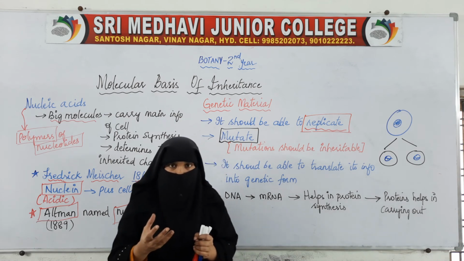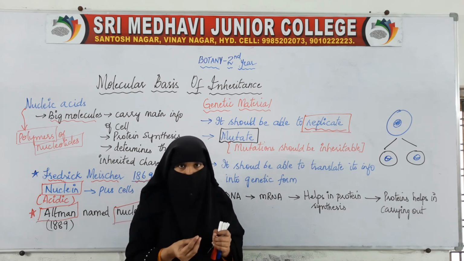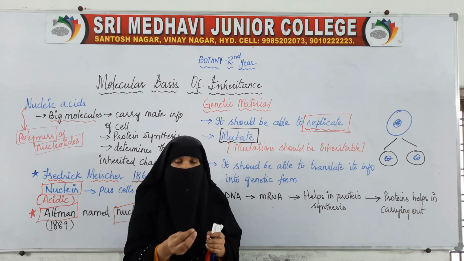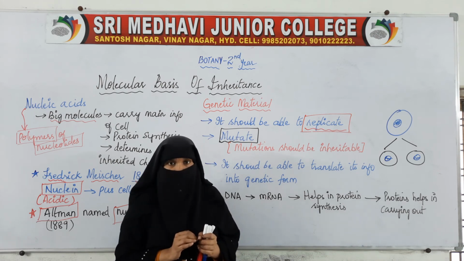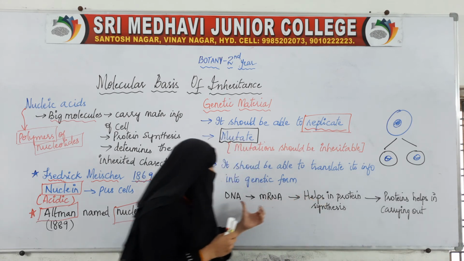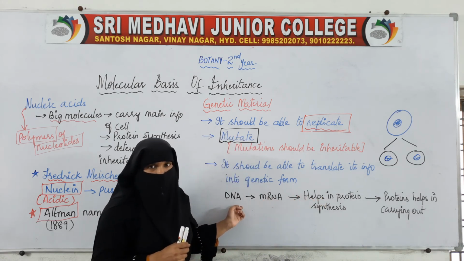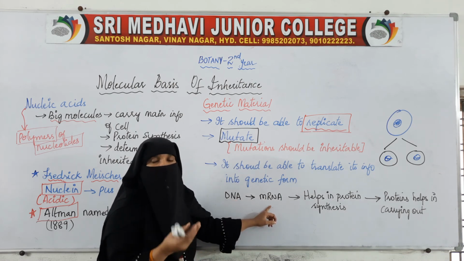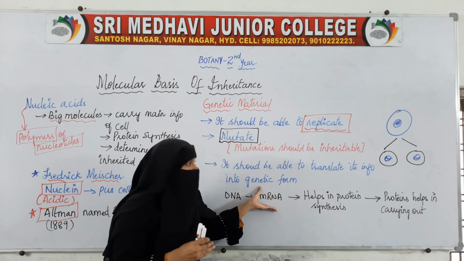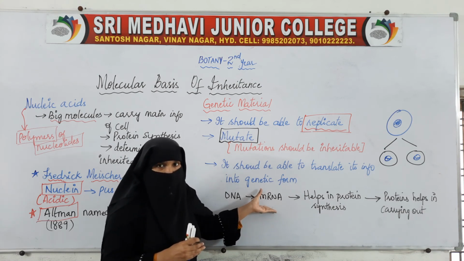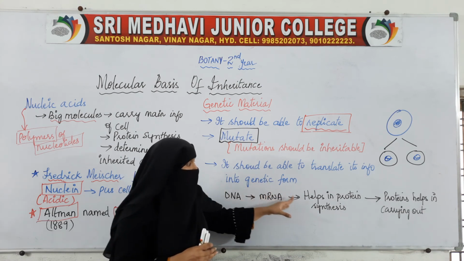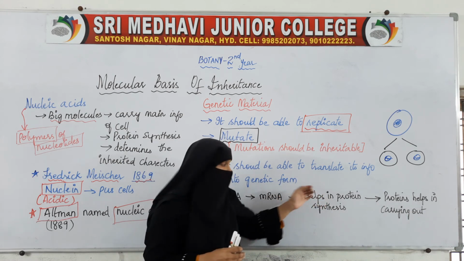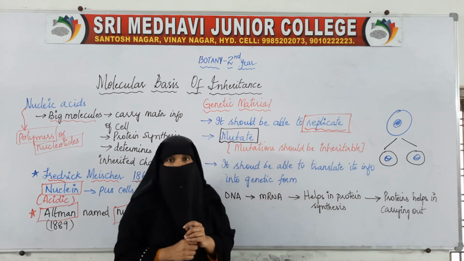For example, DNA is the genetic material. It will give a certain code to mRNA, and by taking the code, this mRNA will help in translating the code, and because of that it is able to synthesize the proteins.